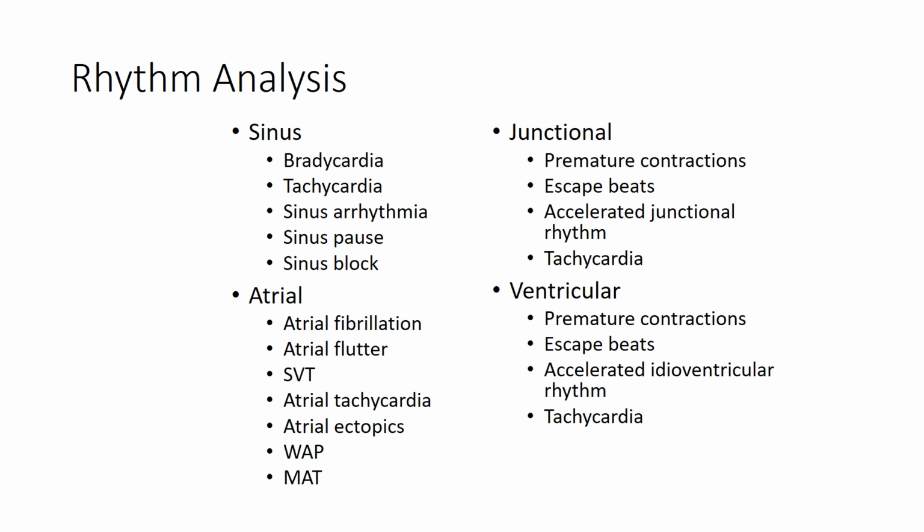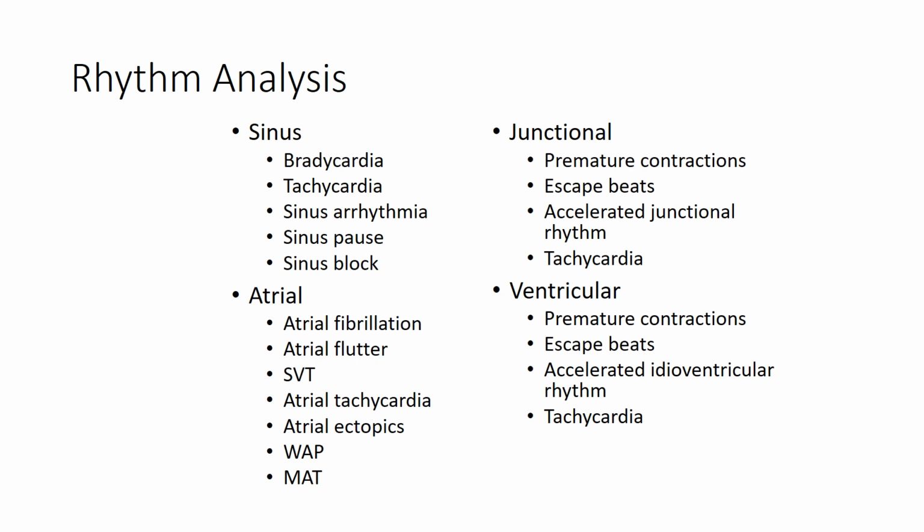We will be discussing the arrhythmias in the setting of the place from which they are originating. For example, if the rhythm is originating from the sinus node, then it can be either sinus bradycardia or tachycardia. It can be sinus arrhythmia, sinus pause, or sinus block. If the rhythm is originating from the atrium, then it can be either atrial fibrillation or flutter. It can be supraventricular tachycardia, atrial tachycardia, atrial ectopics, wandering atrial pacemaker, and multifocal atrial tachycardia.